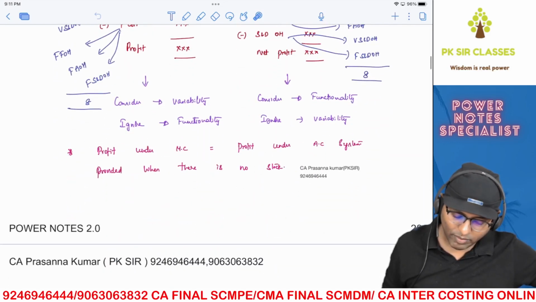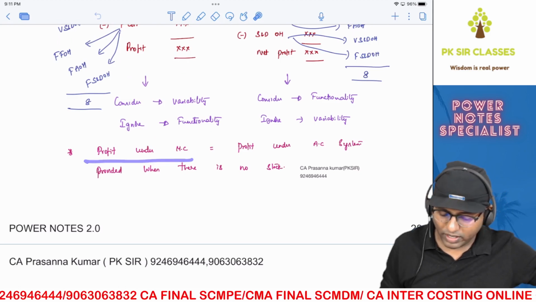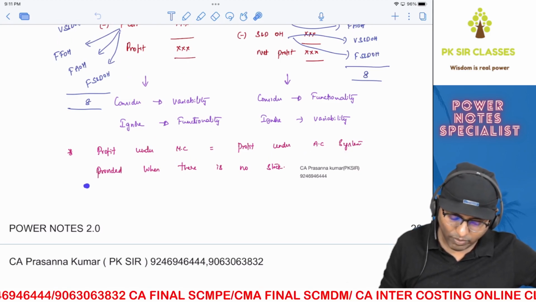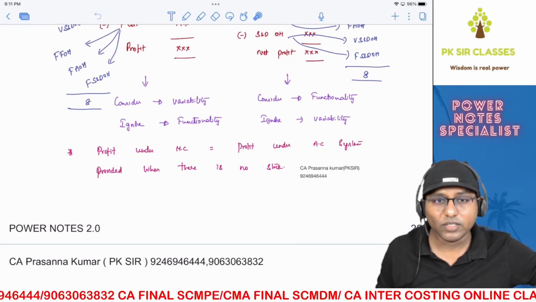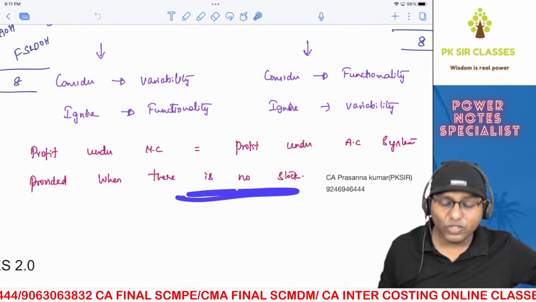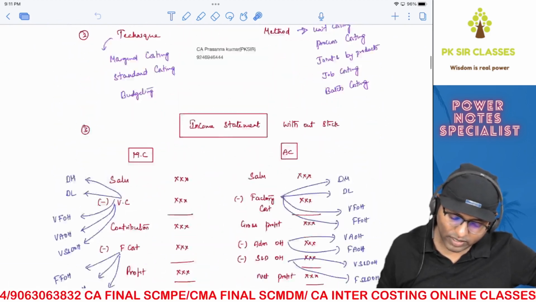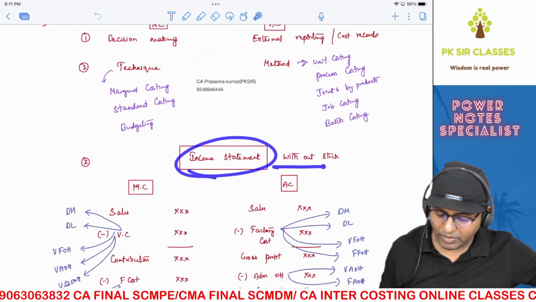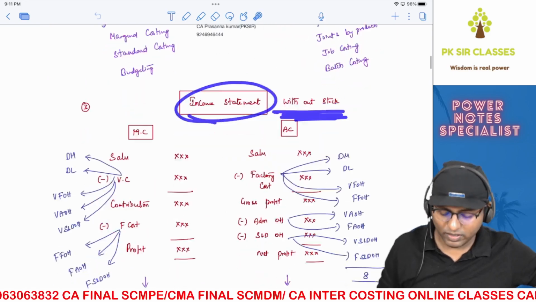Now let's look at the summary. Profit under marginal costing is equal to profit under absorption costing, provided there is no stock. This is very important. Provided, can you see that? When there is no stock. Very, very important. That's the reason when I prepared the income statement, I specifically wrote without stock. This is the reason for that.